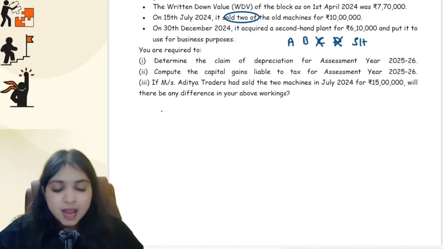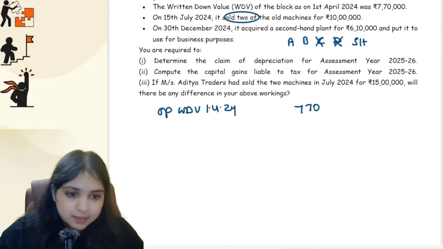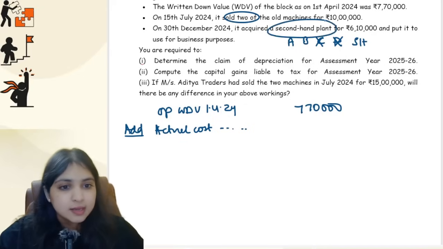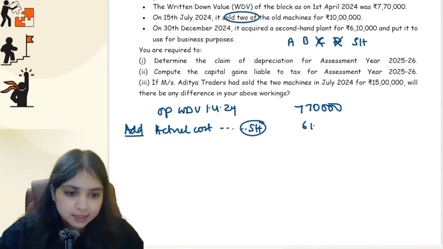Come on, let's begin. I will start with my opening WDV on the 1st of April 24, guys. The opening WDV is 7,70,000. Then to this, I will add the actual cost of assets acquired. Have I acquired any new asset during the year? Yes, I have acquired a second hand plant. I have acquired it for 6,10,000.